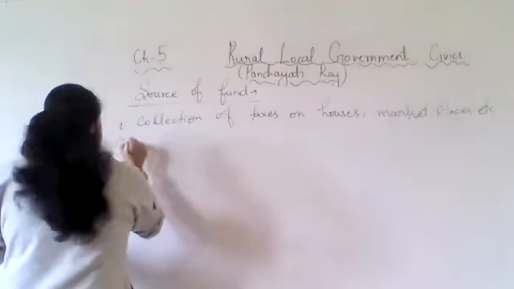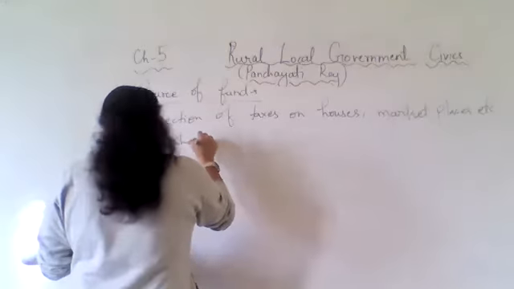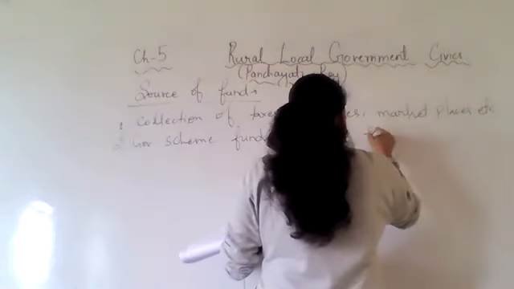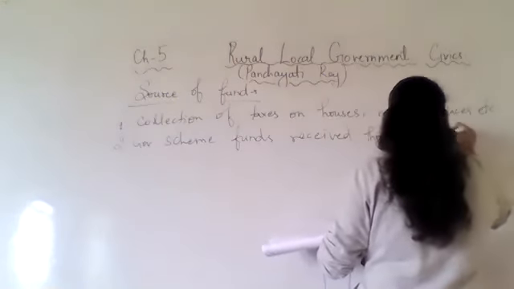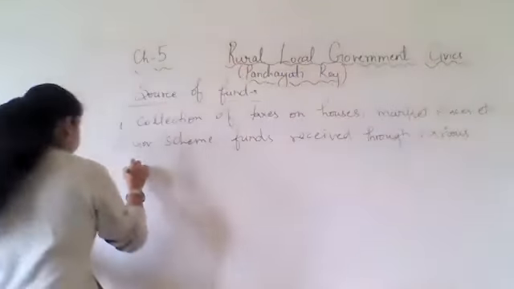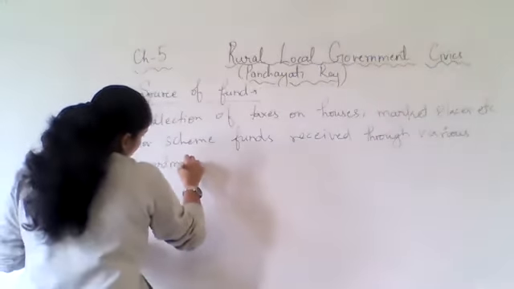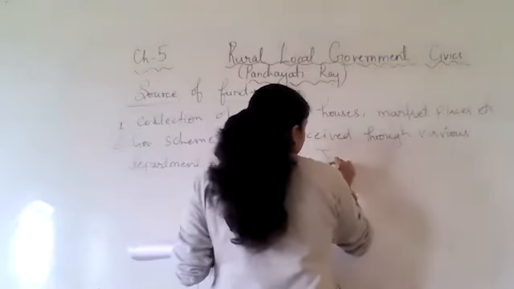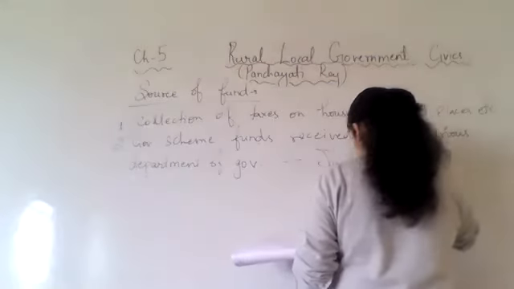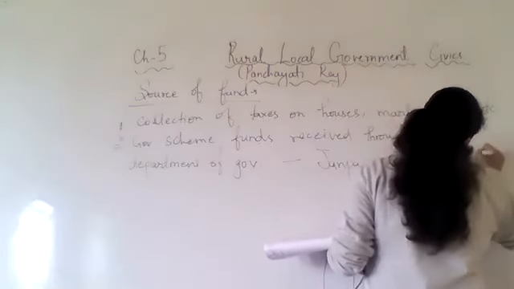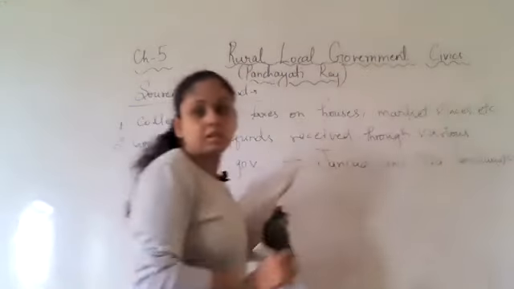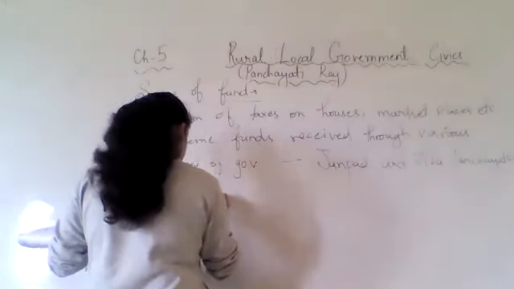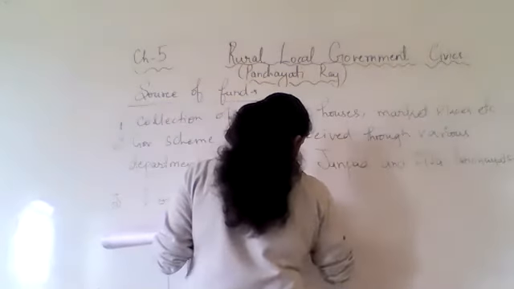Second is government scheme funds received through various departments of the government, which is through Janpad and Jilla Panchayat. Third is donation of community workers.